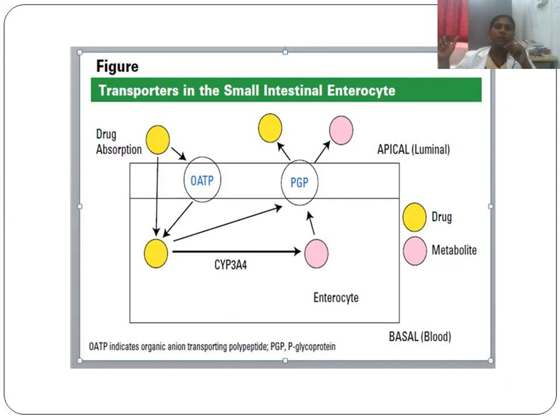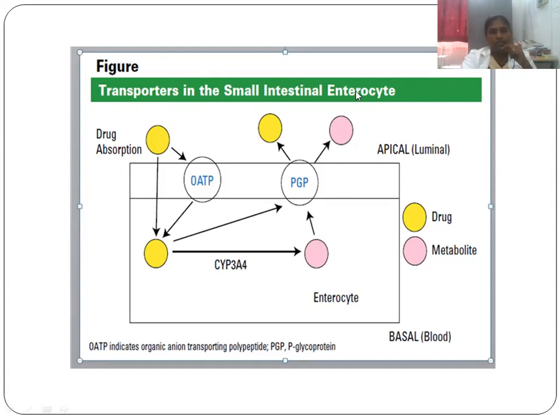Not only that, probenecid, which is involved in these transporters, is also a drug given along with penicillin. What is the importance of giving penicillin with probenecid? Penicillin is also excreted via renal tubular secretion and eliminated. So when you give probenecid, the excretion is reduced and the penicillin concentration is raised. So there is no need to give a repeated dose of penicillin when you give probenecid along with penicillin. So these are a few examples involved in the renal system.